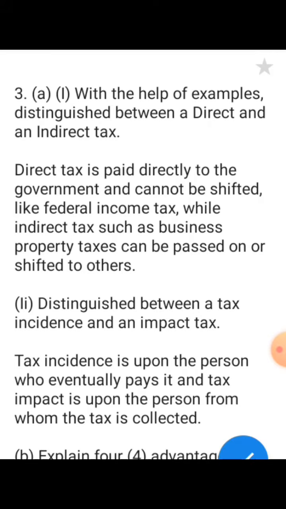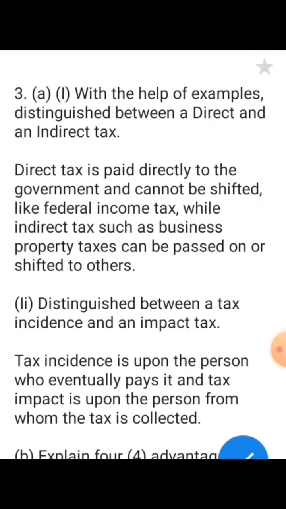So direct tax is a tax that you pay directly to the government. While indirect tax, such as business and property taxes, can be passed on or shifted to others. It is not paid directly to the government.